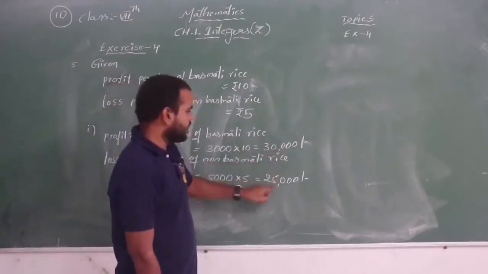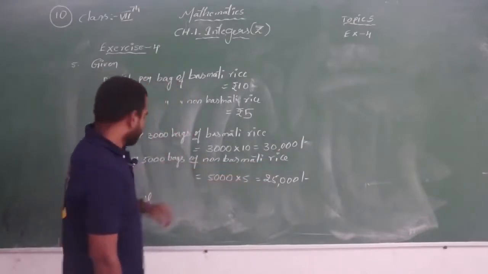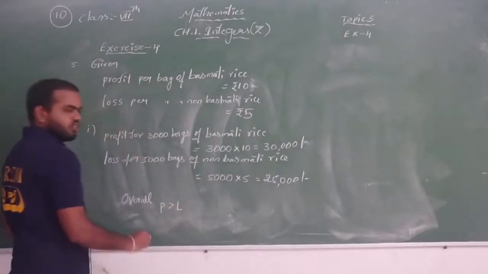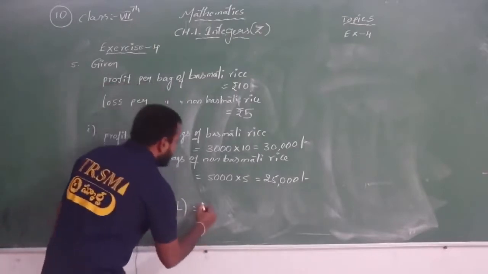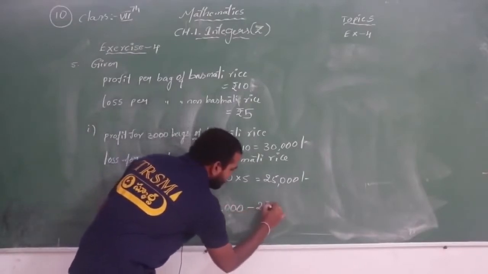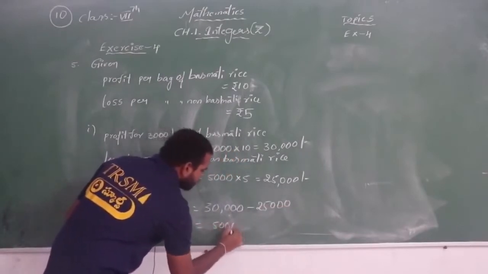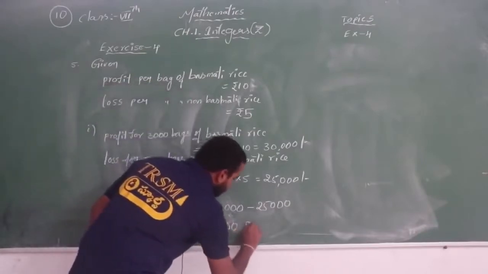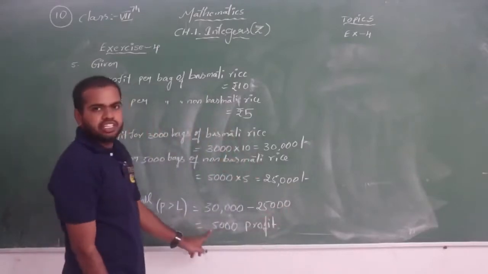So the profit is greater than the loss. How much will he get as profit? Overall, 30,000 minus 25,000, how much is it? 5,000. So you got the answer, right? He is getting a 5,000 profit. Okay, if you get a negative answer, it is nothing but a loss.